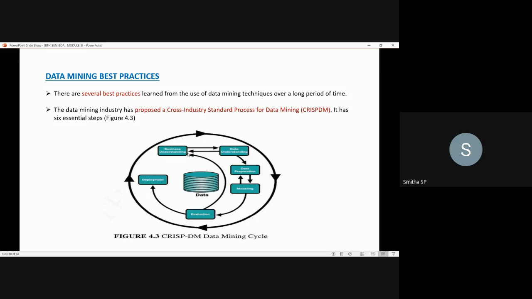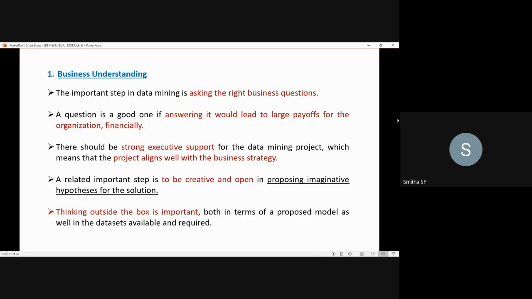Coming to business understanding, you know that one should have a clear picture about the business before solving the problem with respect to that sector. For that, you should ask the right business questions, valid questions with respect to that particular domain. Answering such questions will lead to large payoffs for the organization. And here you should have strong executive support. Simply asking the questions and getting the answer is of no use.